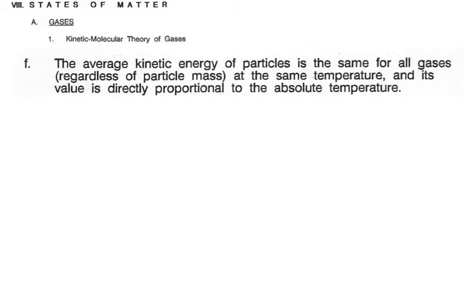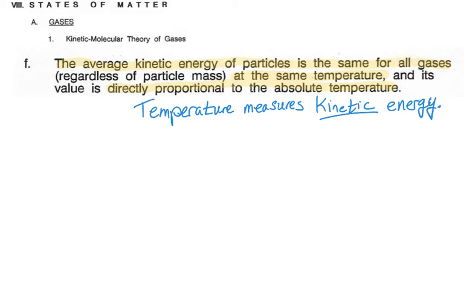And the last part of the kinetic molecular theory of gases states that the average kinetic energy of the particles is the same for all of the gases, regardless of the particle mass, at the same temperature, and that value is directly proportional to the absolute temperature. And this makes sense because we know that the average kinetic energy is measured by the temperature.